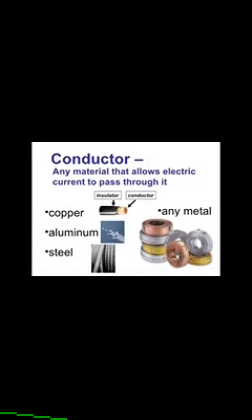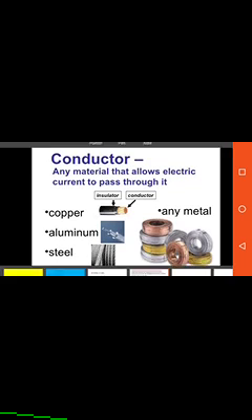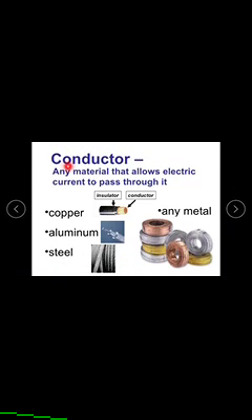We have to know the terms relevant to the electrochemistry topic. First of all, conductors. Any material that allows electric current to pass through it is called a conductor. Examples of conductors are any metal, like copper, aluminum, steel.